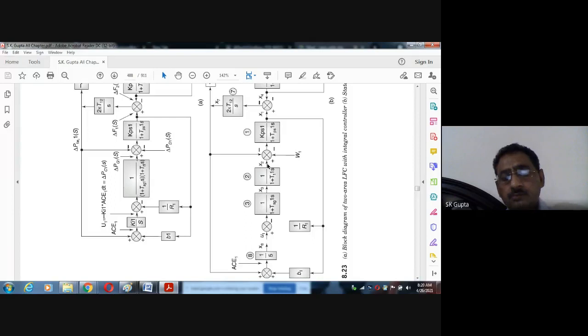Then x2 by x3 is equal to this. So x3 multiplied by this is equal to x2, and when you multiply x3 with this, s means x dot will come, x3 dot. So x3 dot here, x2 dot equation here. Then x3 divided by this signal. And what is this signal? It is u1 minus x1 divided by r1. So x3 divided by u1 minus x1 by r1 is equal to this transfer function.